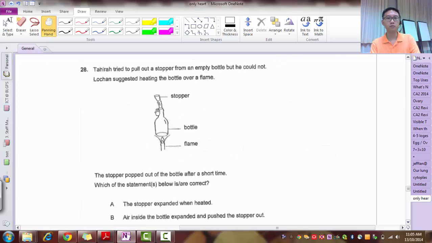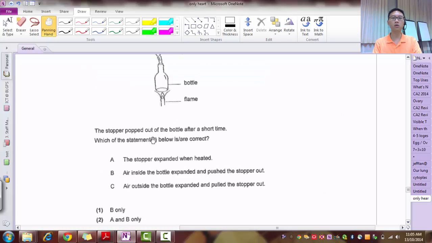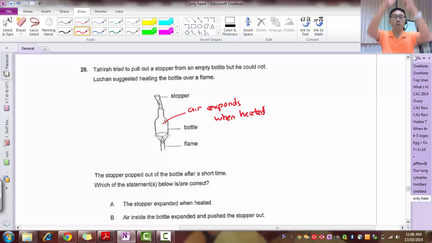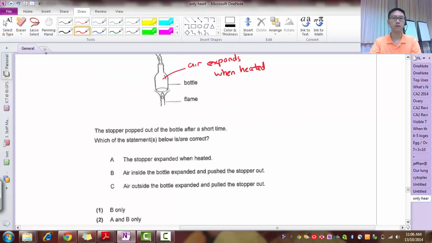Now this person tried to pull a stopper from an empty bottle but could not. So then his friend suggested heating the bottle over a flame, then the stopper popped out of the bottle after a short time. So which of the statements below are correct? Now, first you need to ask yourself, why does this happen? Obviously this happens because there is air inside, and air expands when heated. Correct? And so when it expands, it pushes, then poof, the whole thing will pop up. Okay? So let's see.